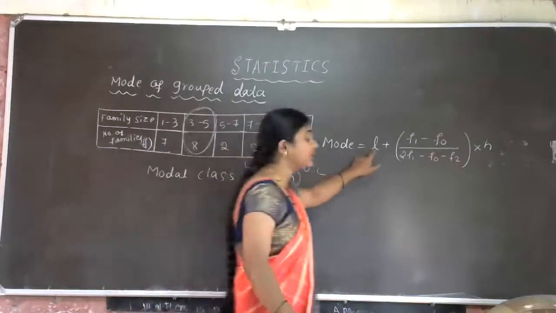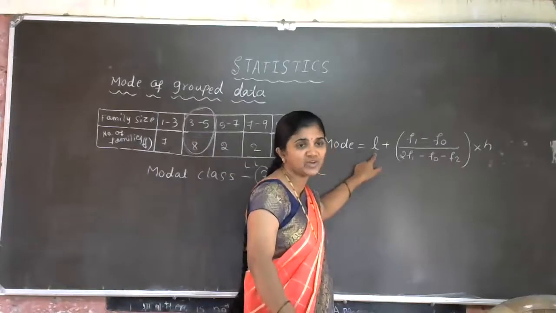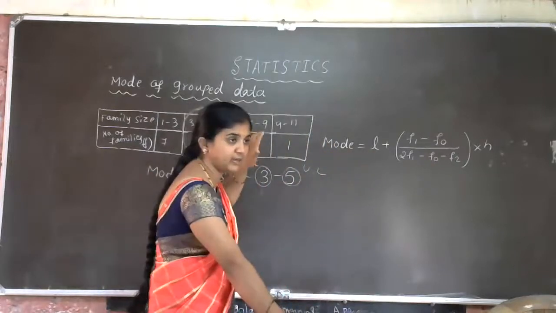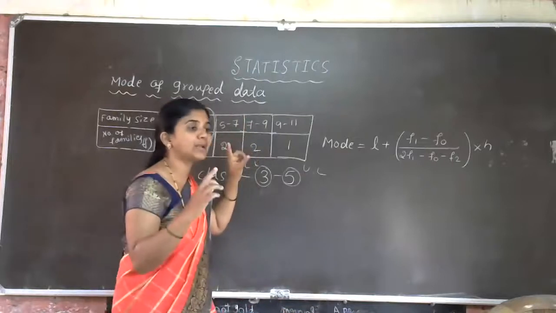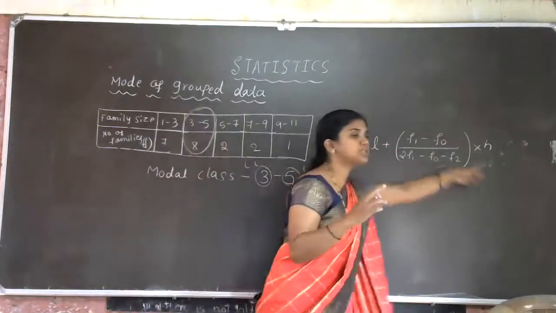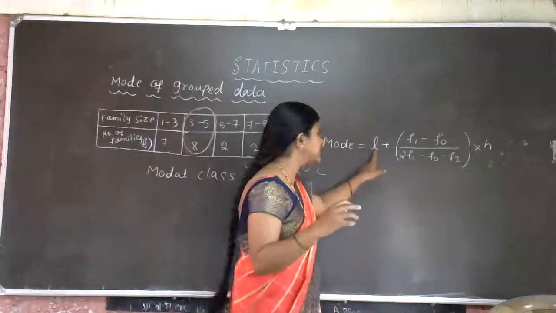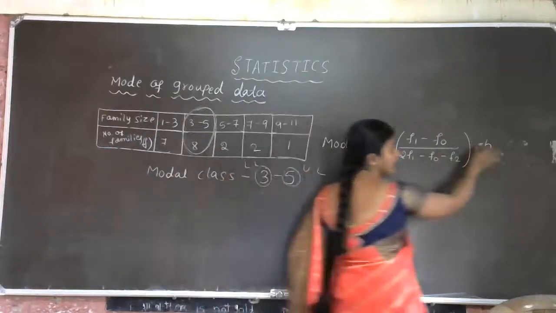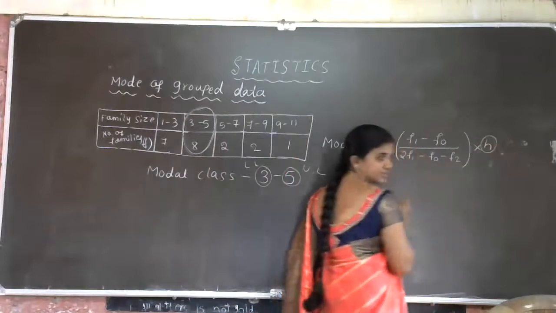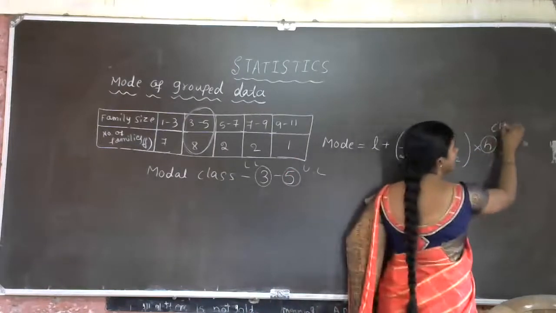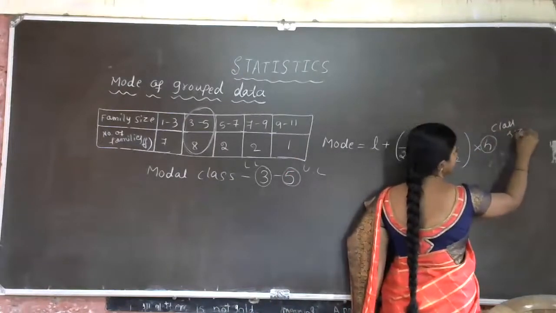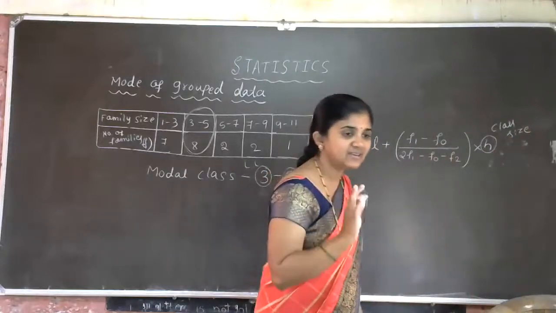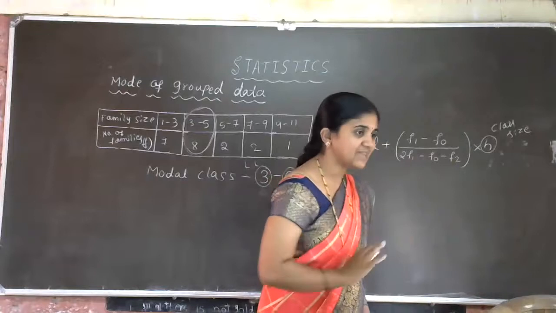So, here we have to take L as the lower limit of the modal class only. We cannot choose any one class interval. First, we have to select the modal class. Then we have to list out all these. L stands for the lower limit of the modal class. Then let us go to H first. H stands for class size. It is very clear. Is that clear? Yes, H stands for the class size.